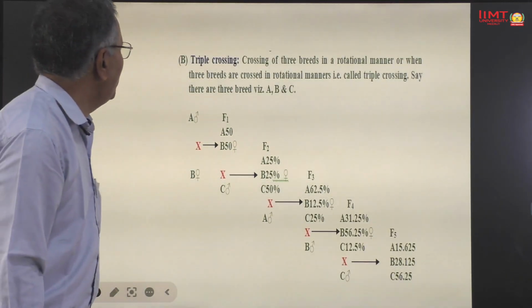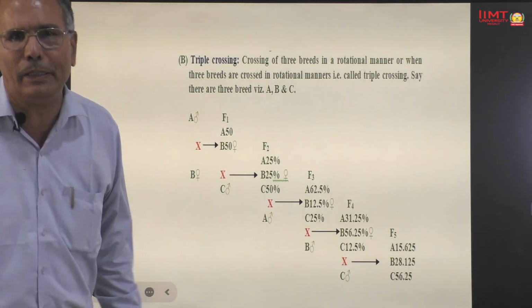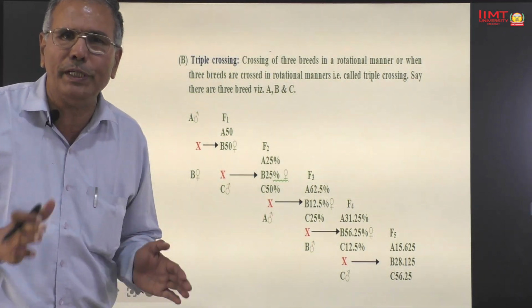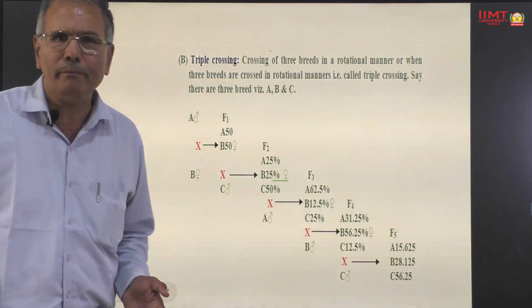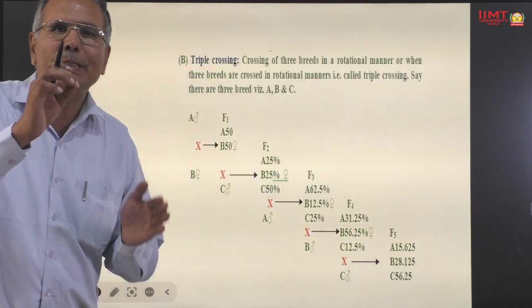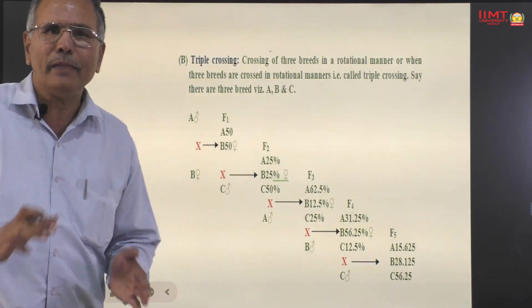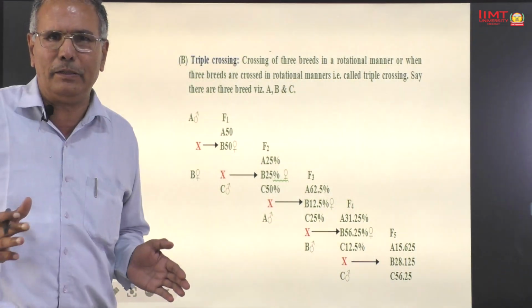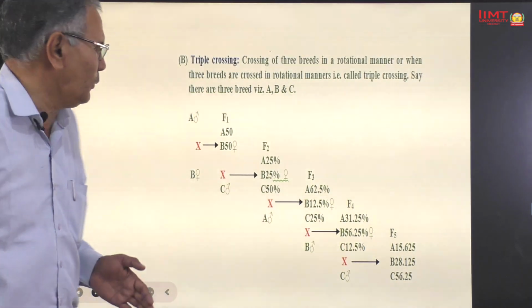Number 2 is triple crossing. When three breeds are crossed in a rotational manner, it is known as triple crossing. Suppose we have three pure breeds, say A, B and C. If these three breeds are crossed in a rotational manner, that cross is known as triple crossing.